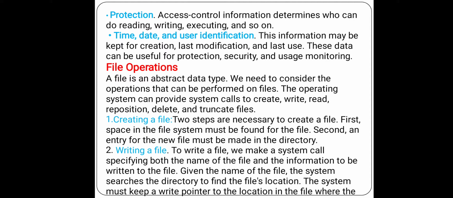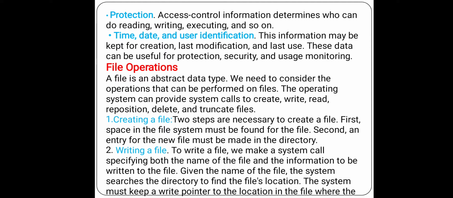Second, an entry for the new file must be made in the directory. So we have to check or create a new file under the directory, meaning a directory contains files.